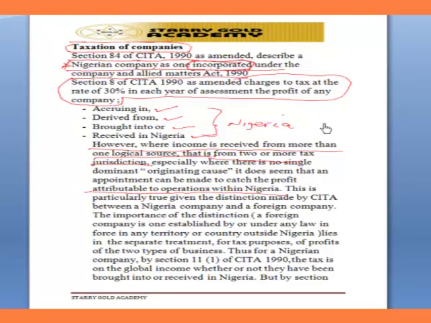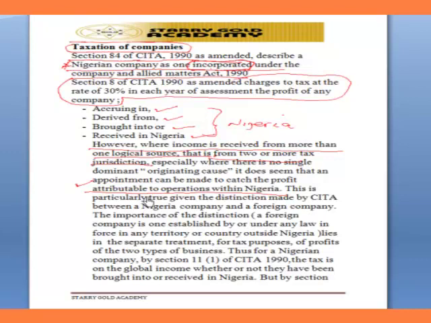Again, we are looking at a company that has subsidiaries or branches, and then income comes in from all the subsidiaries. We are now saying how much of the income will be liable to tax in Nigeria. It is that part of the income that can be attributable to operations within Nigeria. So it is the income from the Nigerian company that will be subjected to tax. Of course, a portion from the foreign company will be subjected to tax, but it is that part that is attributable to operations within Nigeria.